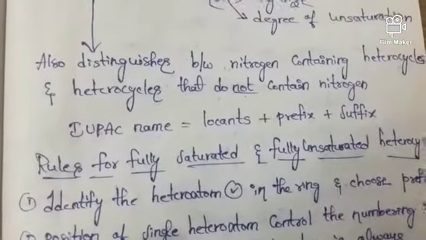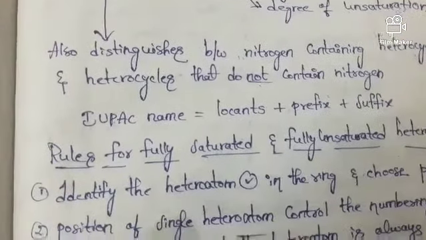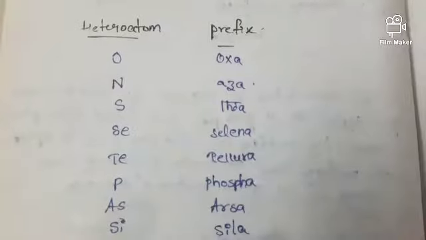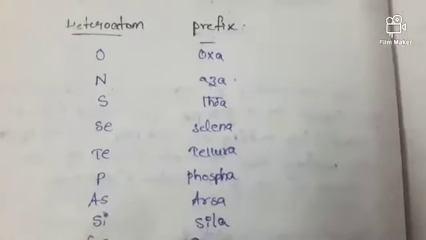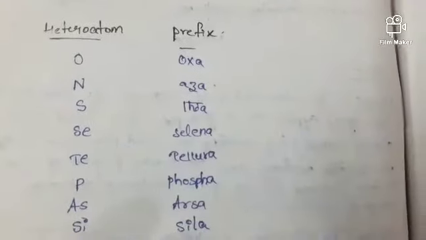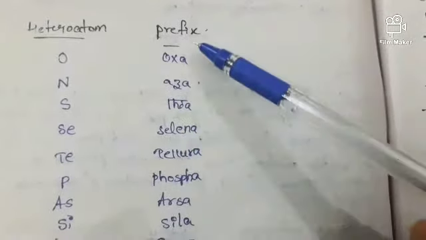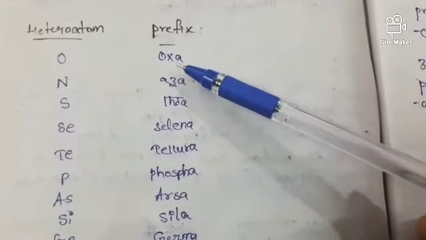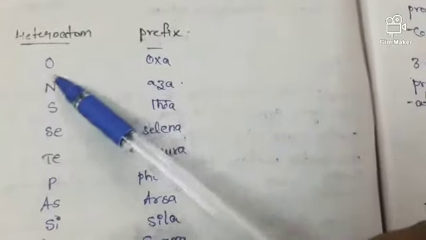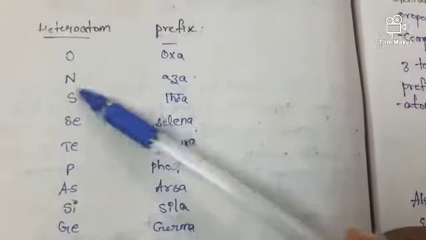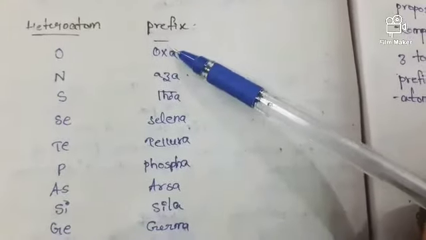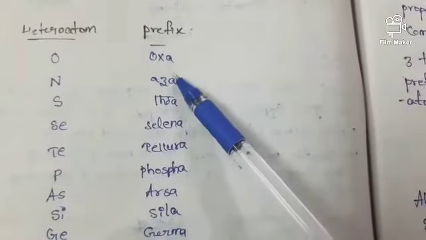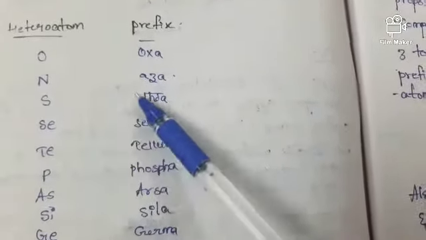Before going to discuss this, I want to tell some of the prefixes for the heteroatoms. Just try to remember the prefixes for these heteroatoms, because these are important, and it is pretty easy for us to remember these. For oxygen the prefix is oxa. For nitrogen it is aza.